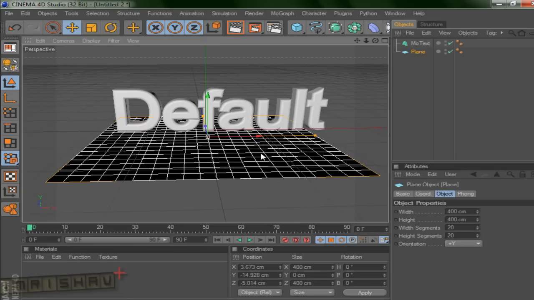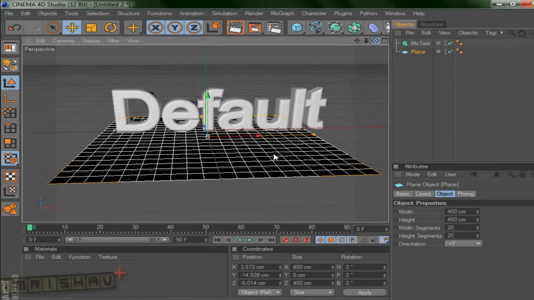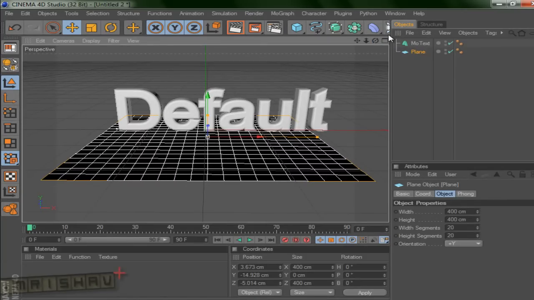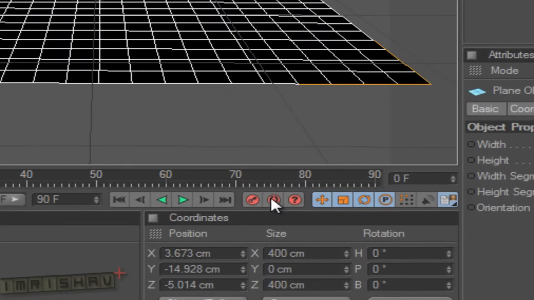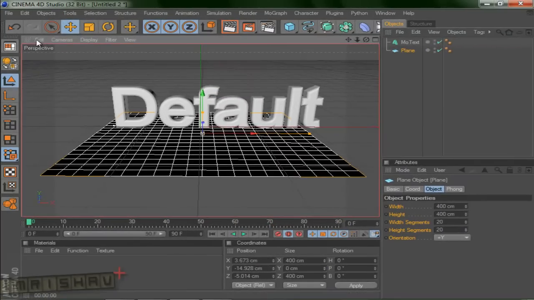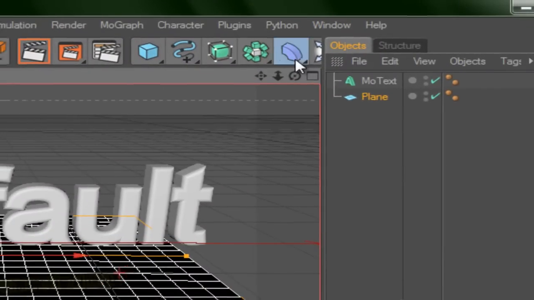Now we're going to add some animation to it. The main part comes here now. So before adding the animation, make sure that you click this auto keyframing button. This will ensure that keyframes get added to the animation. If you click it, the red outline will come here and it will show that it has been enabled. Now we're going to go to this add bend object.